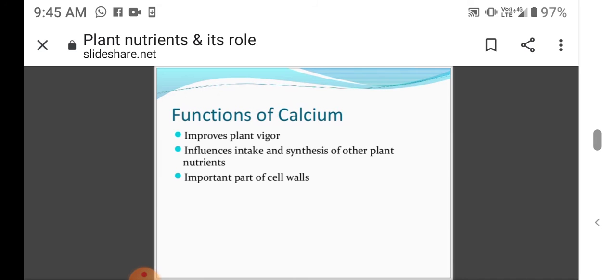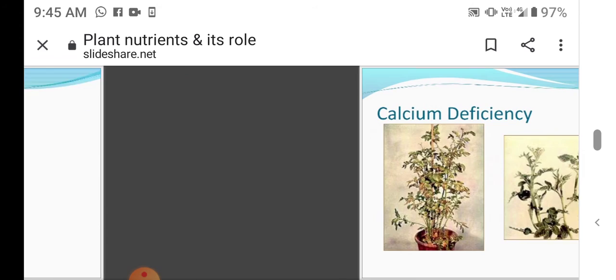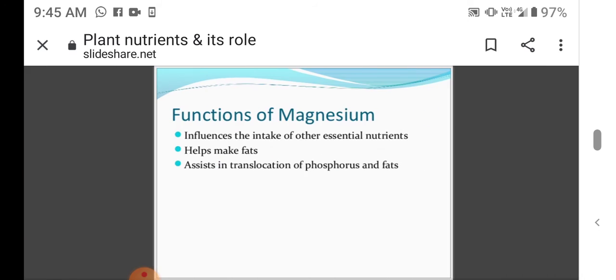Then the functions of calcium. This mineral improves plant vigor, influences intake and synthesis of other plant nutrients, and is an important part of the cell wall. Calcium deficiency symptoms: small developing leaves, wrinkled older leaves, and dead stem leaves. This picture shows the deficiency of calcium.